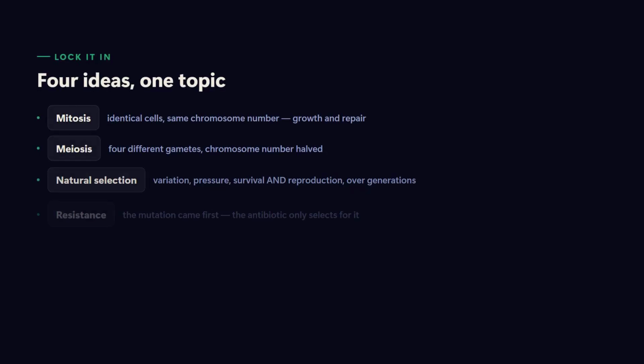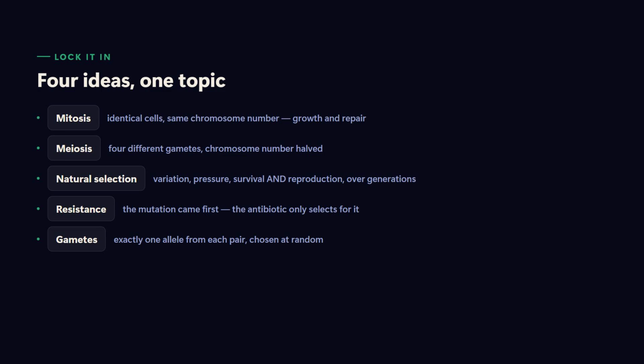So, 4 ideas, all connected under one topic. Mitosis, identical cells, same chromosome number, growth and repair. Meiosis, 4 different gametes, chromosome number halved. Natural selection, existing variation, a pressure, survival and reproduction across generations. Never a one-word answer on its own. Antibiotic resistance. The mutation came first, entirely by chance. The antibiotic only selects for it afterwards. And every gamete carries exactly one allele from each pair. Get that right, and the rest of the Punnett square follows.